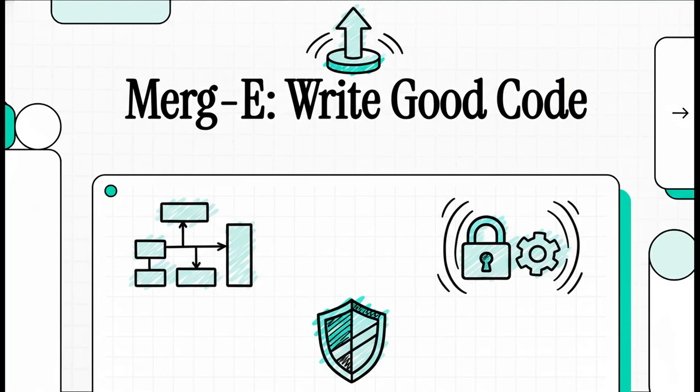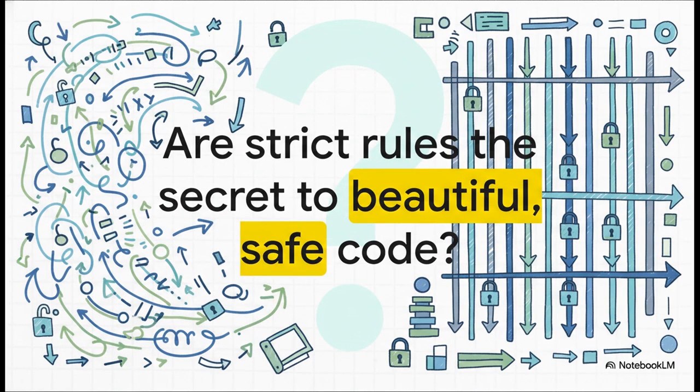Today, we're diving into a programming language that has some really strong opinions. It's called Merg-E, and its whole philosophy is built around this one pretty wild idea. What if a language could literally force you to write good code? And that really makes you wonder, doesn't it?